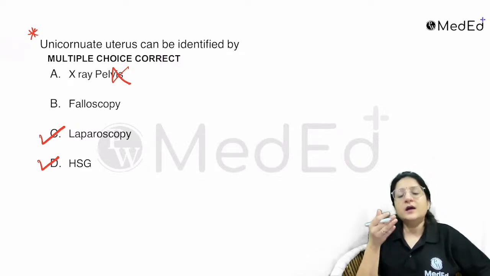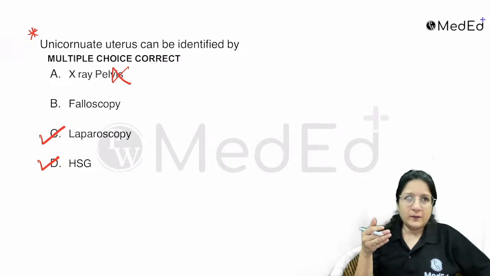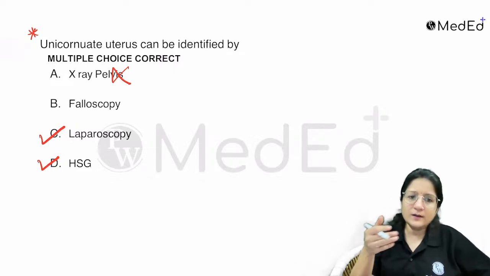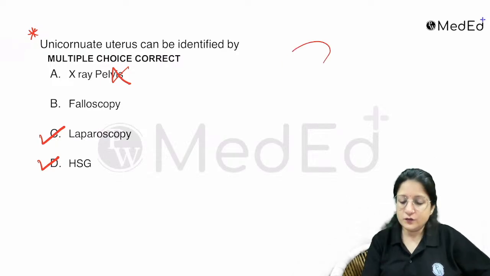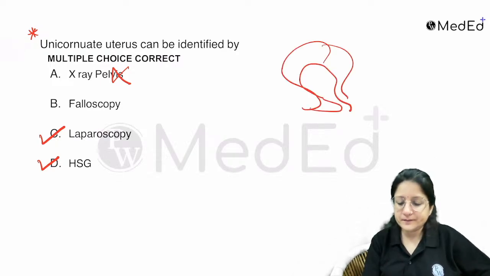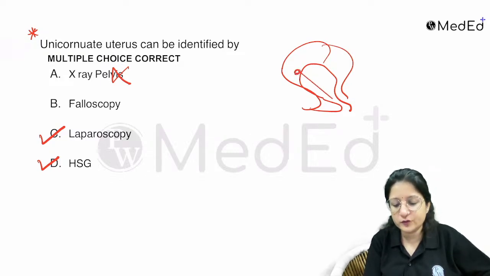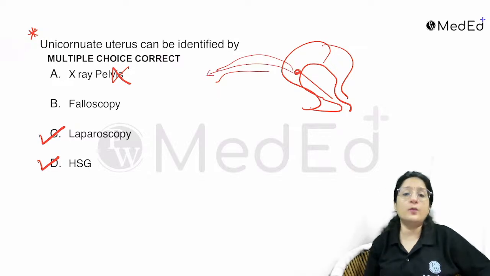Falloposcopy introduces a very thin scope along the inside of the fallopian tube. So from the inside of the uterus, through the tubal opening, the ostia here, to the inside, we can introduce a falloposcope.